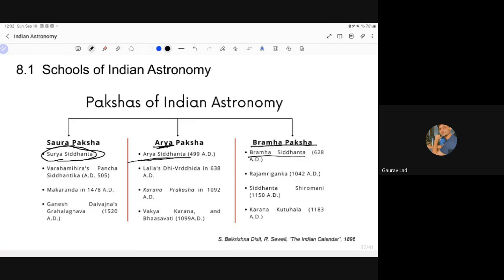And sometimes they disagreed with each other on some of the things, so they were not always in agreement with each other. And these are some of the texts that you see which were composed by the astronomers in the respective pakshas. So we have Varahamihira, who belonged to Saura Paksha, Grahalaghava by Ganesh Daivadnya. That was a pretty recent text that was composed, 16th century, that is like during the time of maybe a little before Newton. Then we have Lalla, who belonged to Arya Paksha, and then we have Brahmagupta himself, who composed Brahma Siddhanta. Rajamruganka is another text. Siddhanta Shiromani is by Bhaskara.